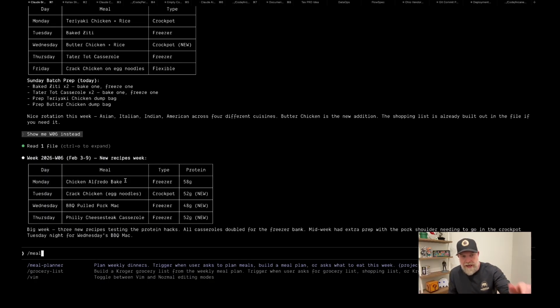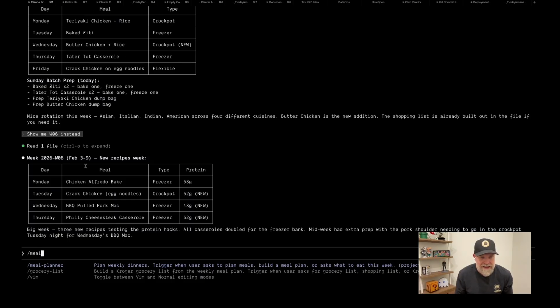So I made the barbecue pulled pork mac. I made the Philly cheesesteak tonight. This is my second time recording this. I already put some tasting notes in there for the Philly cheesesteak casserole. We're gonna do a sauce drizzle on it next time. It's making up a lot of these recipes. I fed it my family preferences, and then I'll just tell it, "Hey, I want some new recipes," and it'll give me a list, and I'll be like, "Ooh, that looks good." It just suggested a butter chicken, and you can see that got tossed into next week's.